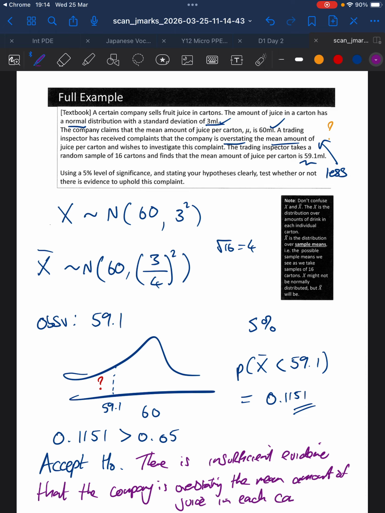So what I'm doing here is scanning the original text up here to check that I am being particular enough. When you skip this, you will drop marks. It's not that you might, you will drop marks. Contextualized conclusions are a must for normal stats and for further stats as well. You need to put conclusions into context. So there we go. This is a full question, probably a 5 mark question. This is how you would do it.